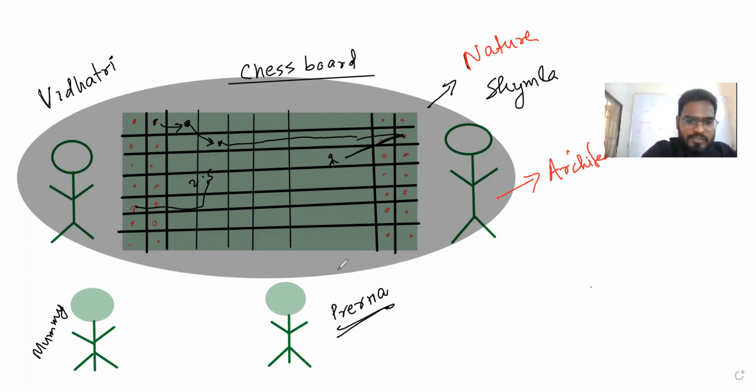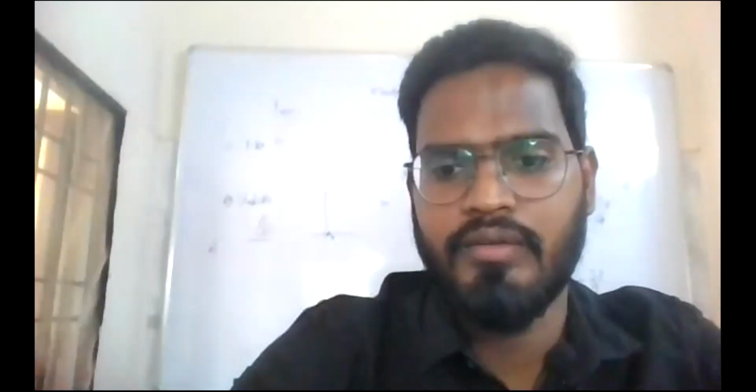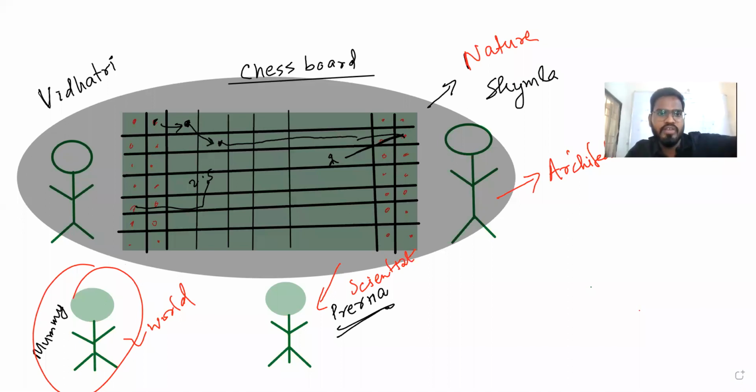From that, Prerna is observing, so Prerna is the scientist. And the rest of the world is mummy. Whatever information is given by scientists to the world, that is what we are following. Whatever phenomena she is observing, she is telling her mummy.